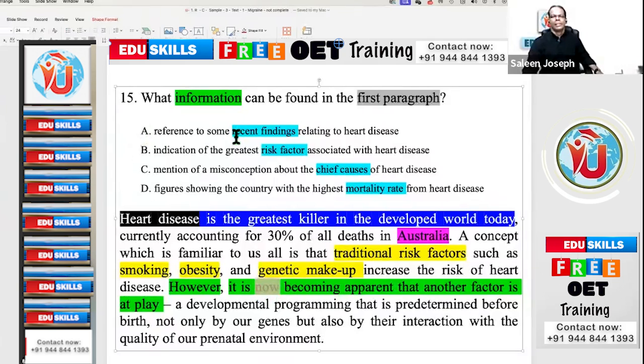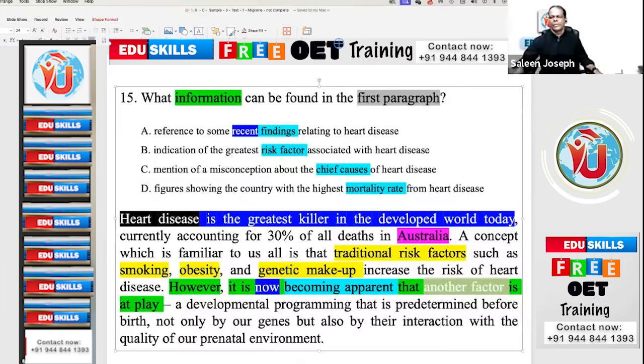Now the synonym is recent. Any other synonyms or synonymous language? Becoming apparent. Findings. Finding related. Findings relating. Okay, findings. And that another factor. And again, I told you when there is a sequential expression, it's also an indication that it will be the answer.